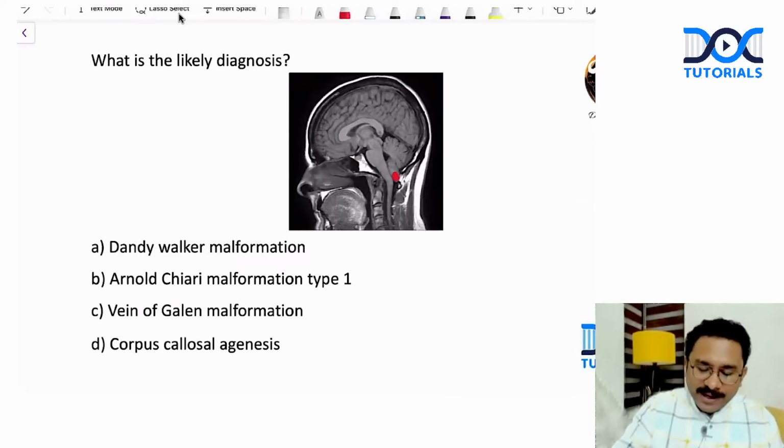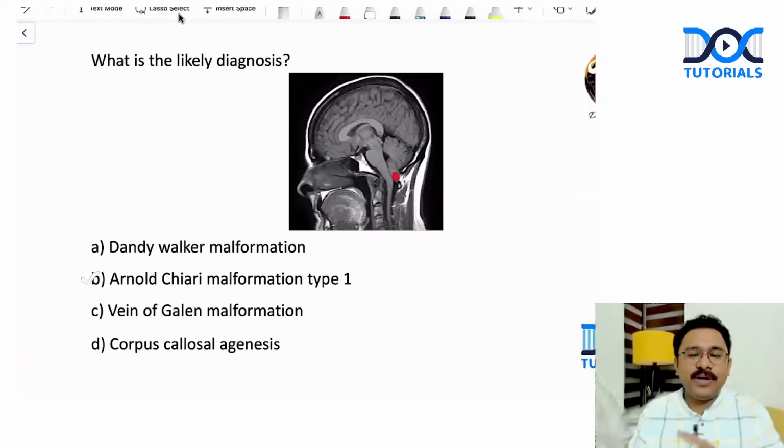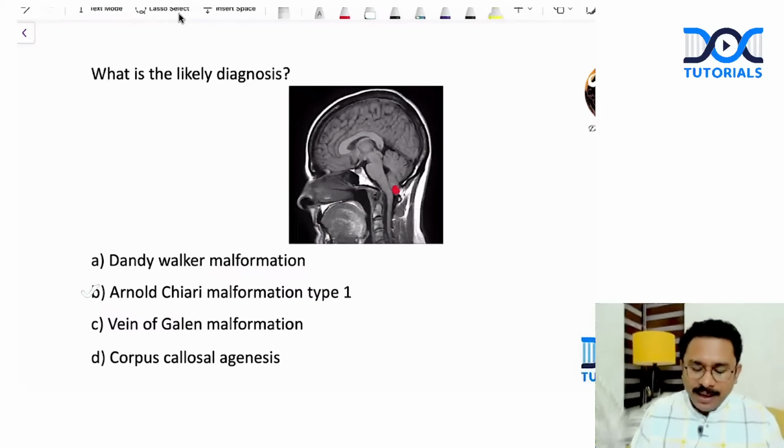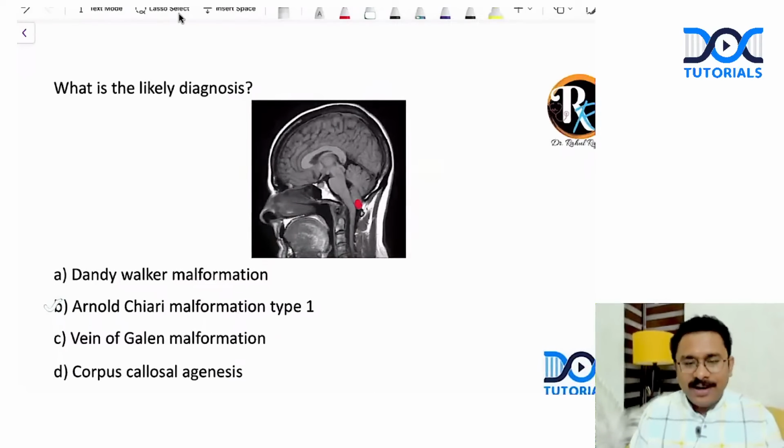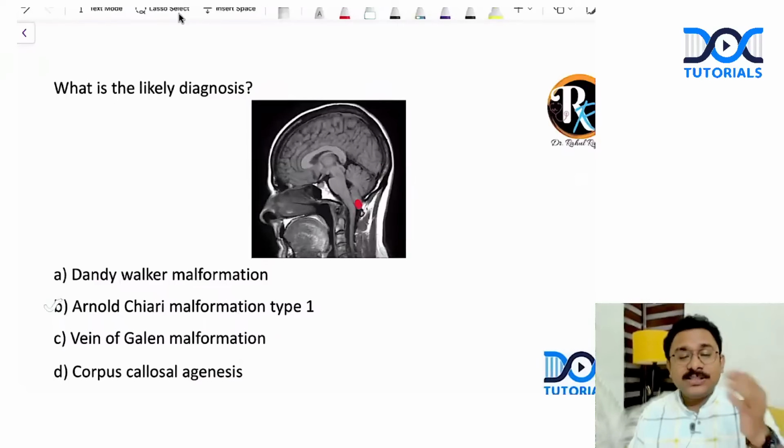So Arnold-Chiari malformation type 1 is associated with the descent of the cerebellar tonsil. This patient can have some sort of ataxia. The patient can have nystagmus. Findings can be there. And that's going to be my answer. In case of Arnold-Chiari malformation type 2 also, you can have a tonsillar descent, but again, you will have associated myelomeningocele as well in Arnold-Chiari malformation type 2.